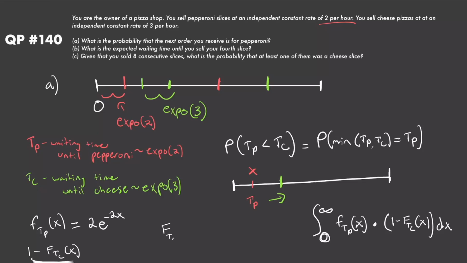That's because F sub T C of x is just defined as the CDF, so it's just the probability that T sub C is less than or equal to x, which is the same thing as 1 minus the probability that T sub C is greater than x, right? So this is saying what is the probability that T sub C is greater than this value x. And again, like we talked about earlier, you can relate that to the Poisson by calculating the probability that 0 events come within this time window between 0 and x. That's the probability that our first slice comes after x, the probability that 0 come before. And because we have a Poisson with rate parameter 3, the probability that a Poisson is equal to 0, if we plug into the PDF of the Poisson, is just going to be e to the power of negative 3 in this case, because that is our rate parameter, times x.